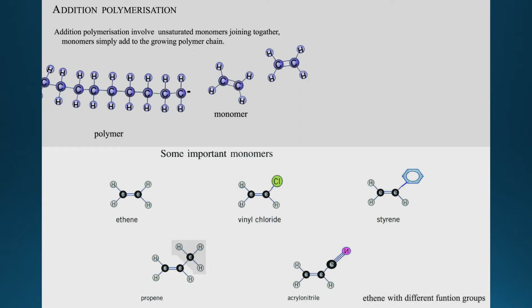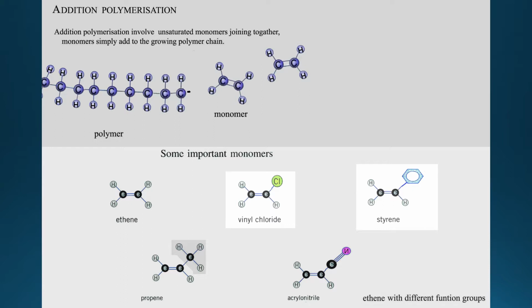Of this addition polymerization, we make each individual monomer polymerize into a long hydrocarbon chain. We studied ethene, and now we're going to look at others, like vinyl chloride or styrene.